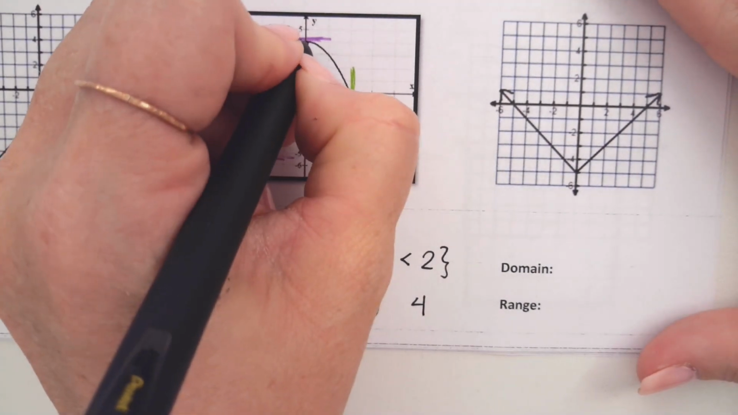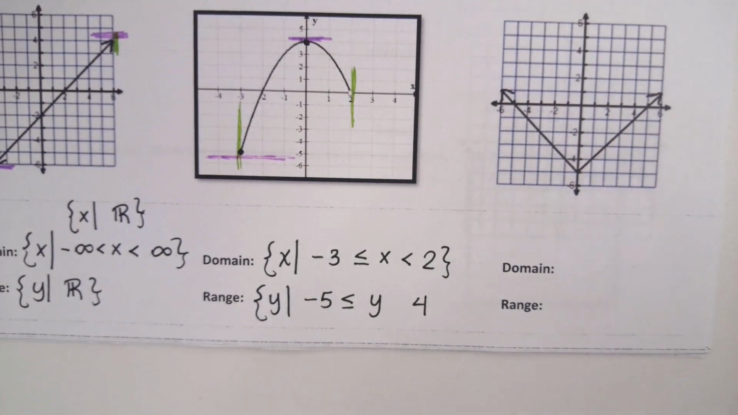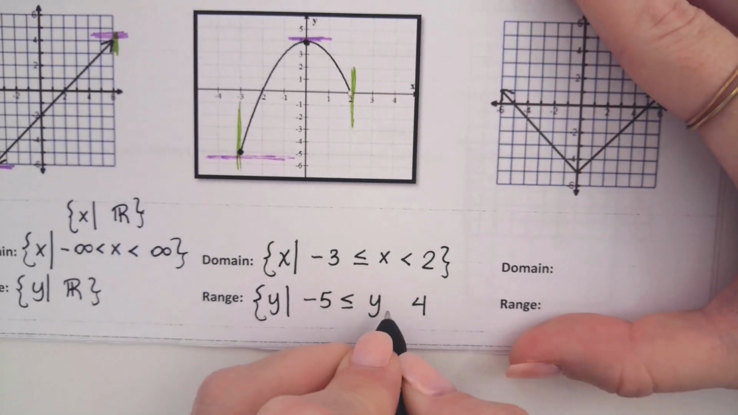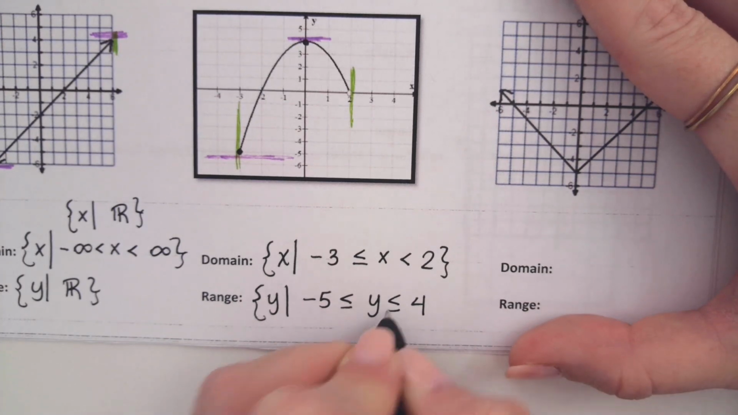You're welcome to draw it in. There is still a point there. You don't see it. But as long as it's not an open dot, then it's an actual dot. So you do want a line underneath on that one as well.